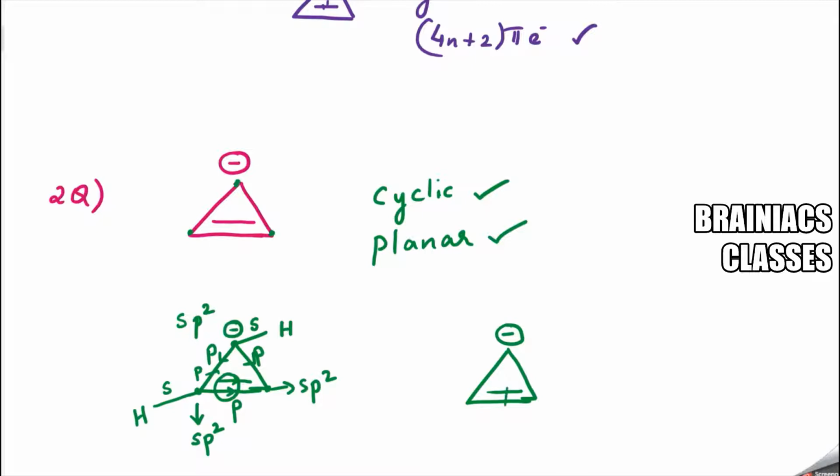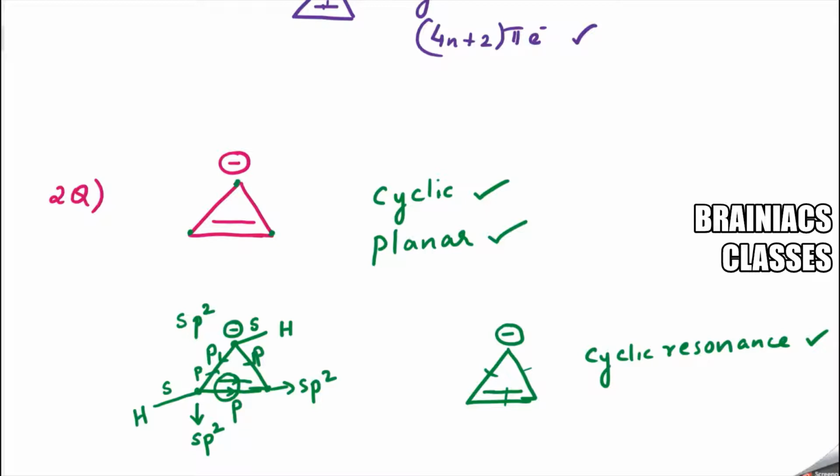Check it out. Double bond, single bond, minus charge, single bond, double bond, single bond, minus charge, single bond, double bond, single bond, negative. So cyclic resonance is present. Correct? Cyclic resonance is present. Now next comes the 4n plus 2 pi electron rule.